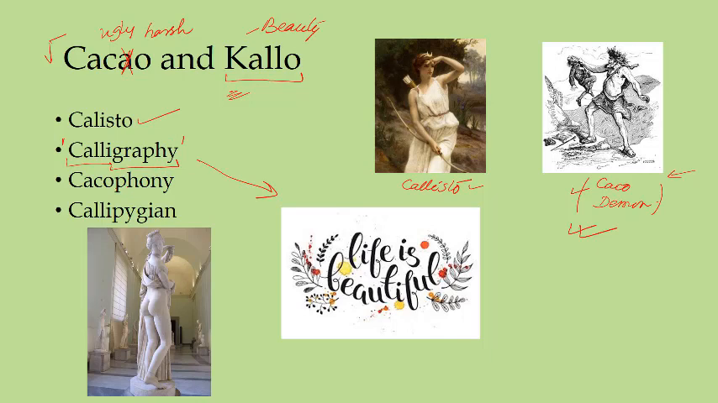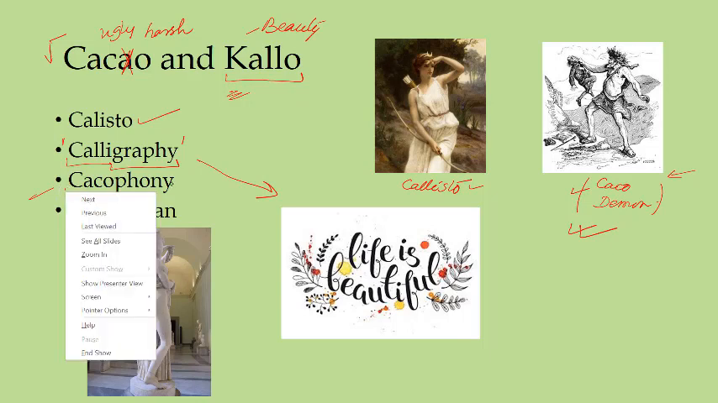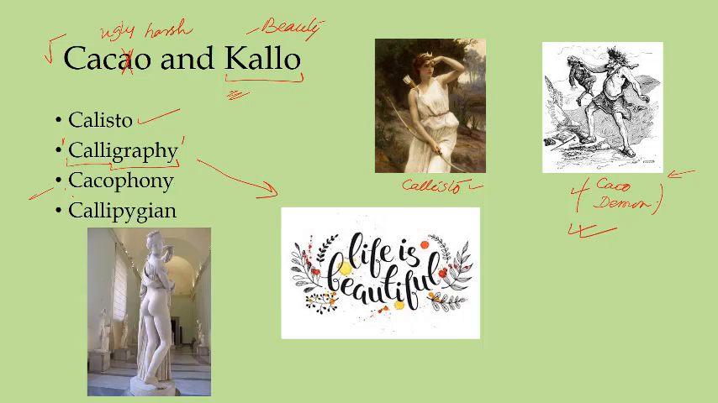Now another word is there, cacophony. This word has two roots once again, caco and phony. Phony is related to sound and caco is bad or harsh, which is not soothing to your ears. So cacophony is a sound which is unpleasant to your ears.